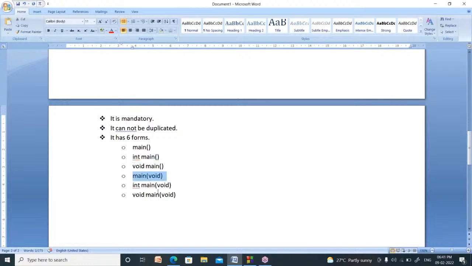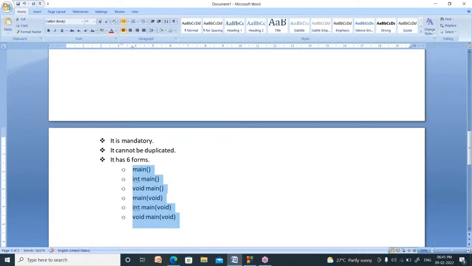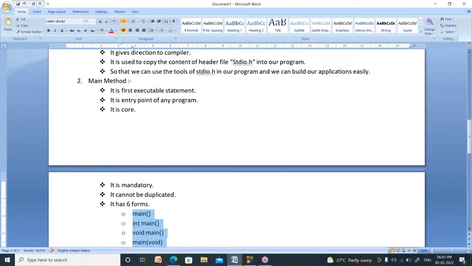Or you can go for the fourth model, or the fifth one, sixth one. Whatever you want to use, you can use. Nobody has a right to ask you. Now, your main method has how many forms? Six forms. Now tell me, I will explain about the main method once again.